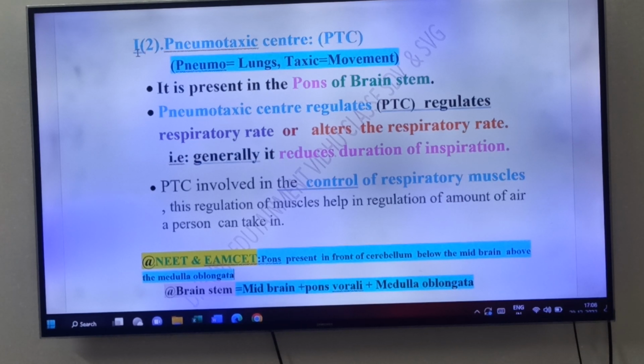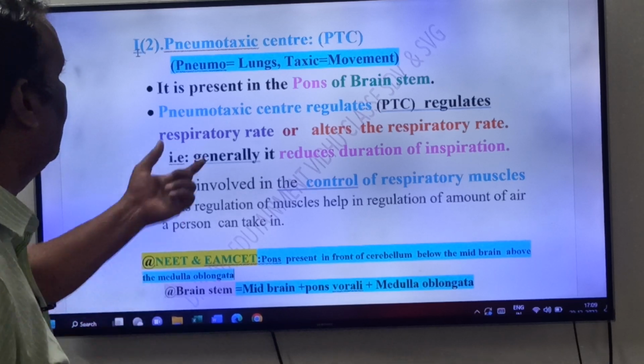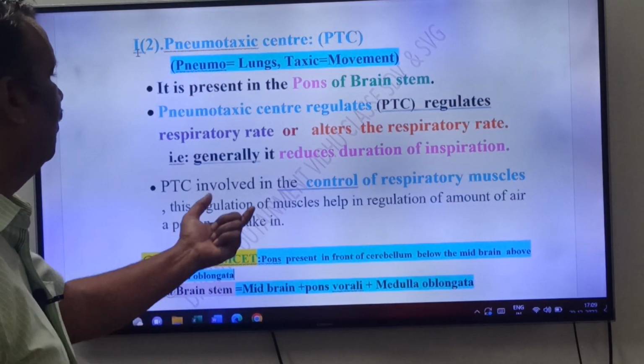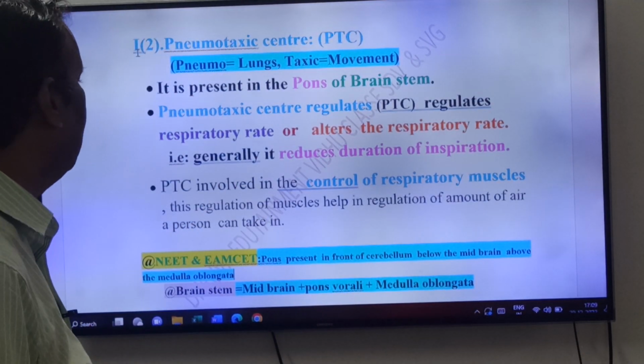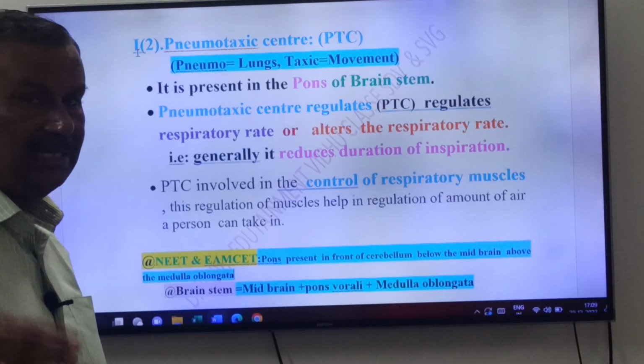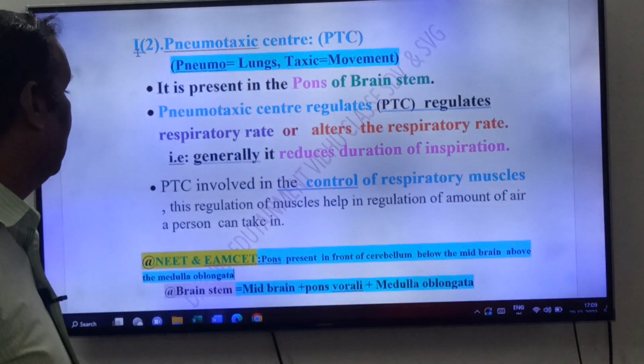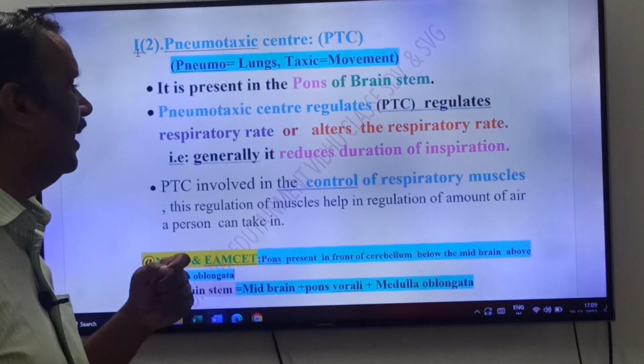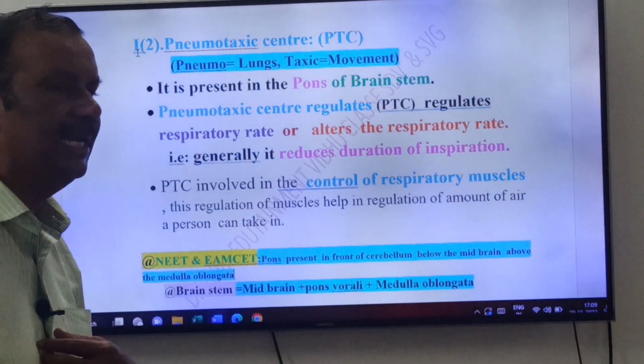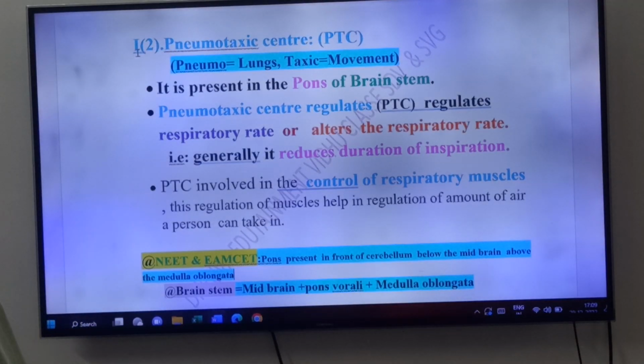See friends, what is another function? The Pneumotoxic Center is involved in the control of respiratory muscles. This regulation of muscles helps in regulating the amount of air a person can take in.